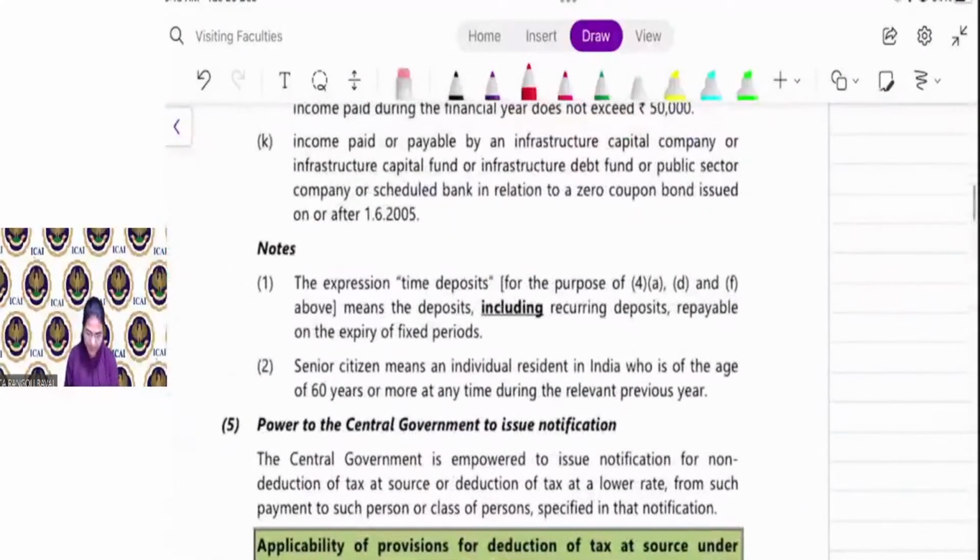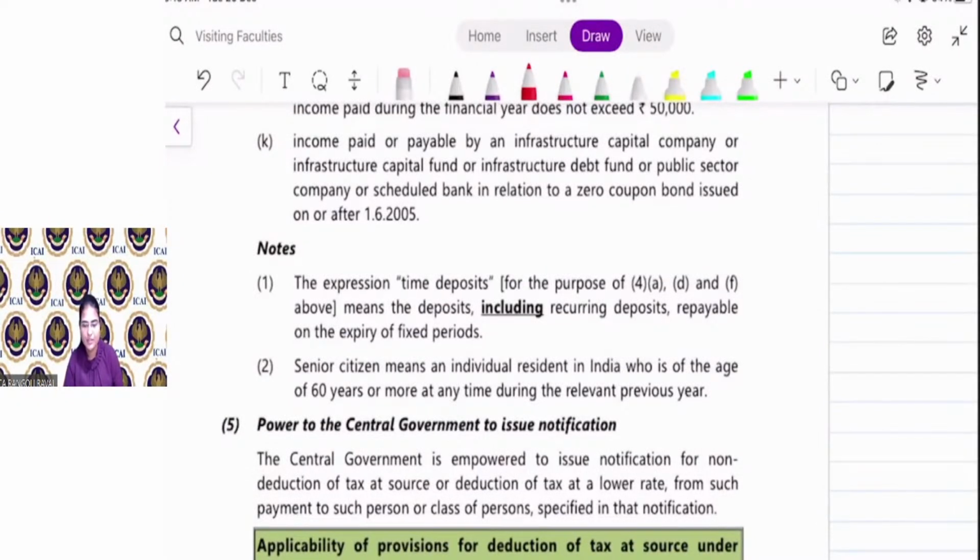Chalo, I'll briefly explain you the whole section 194A. 194A is TDS on interest other than interest on securities. The rate of TDS is 10%. For a super senior citizen, irrespective of the amount, the limit is 50,000 only. The time of deduction of tax is payment or credit, whichever is earlier. No tax is required to be deducted if the interest amount is less than 5,000.